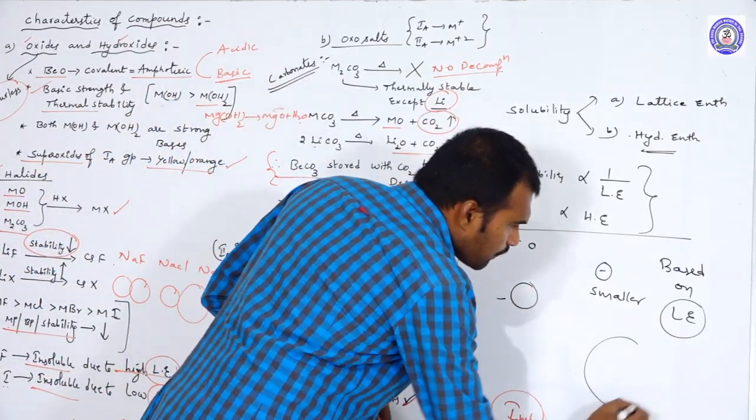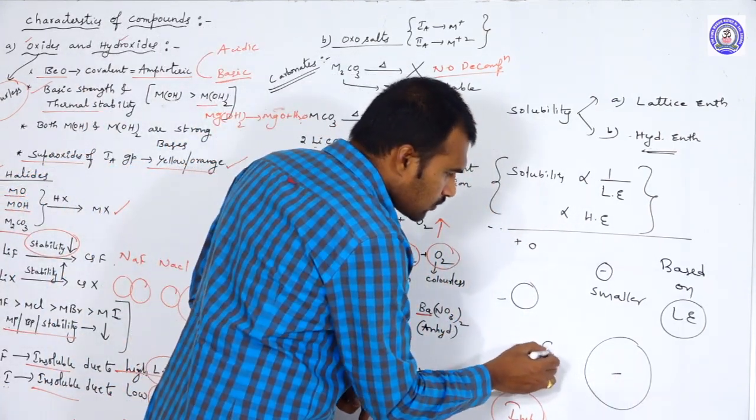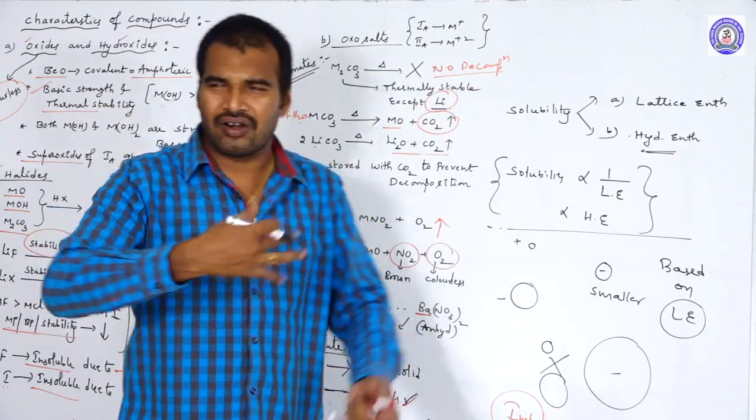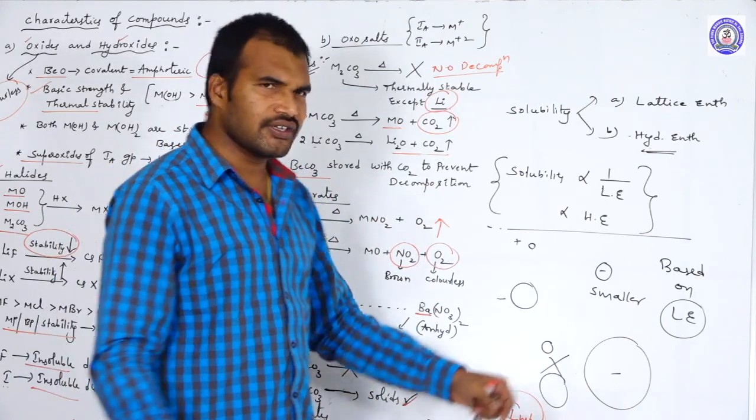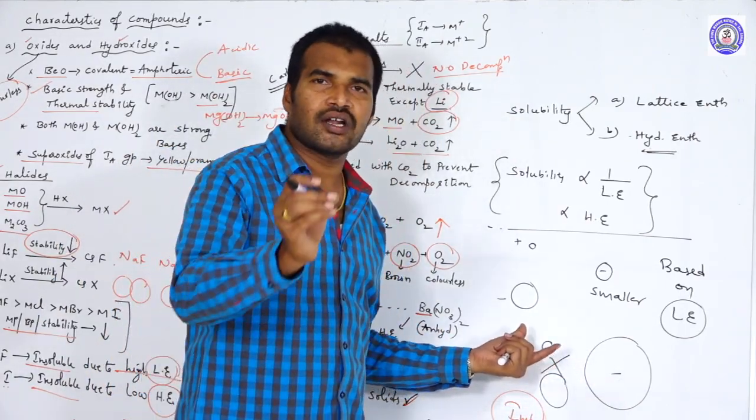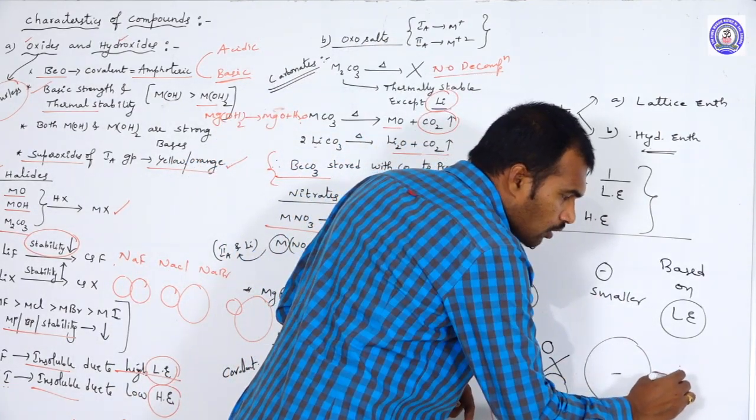Suppose the anion is bigger, then the size of the cation does not matter. Whether it is a smaller cation or a larger cation, we won't consider it. In the case of larger anions, the size of the cation is not considerable. So in that case, the solubility is based on what?